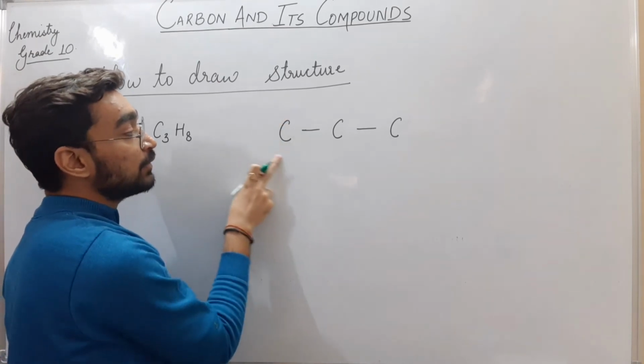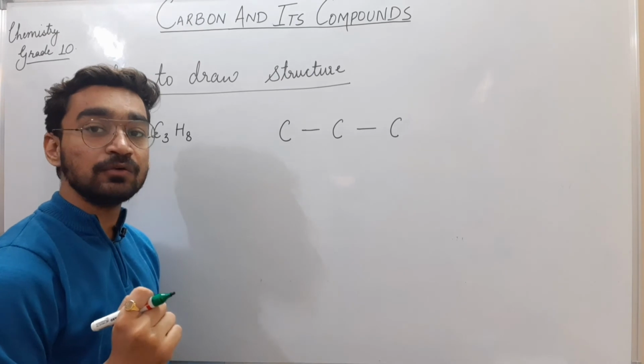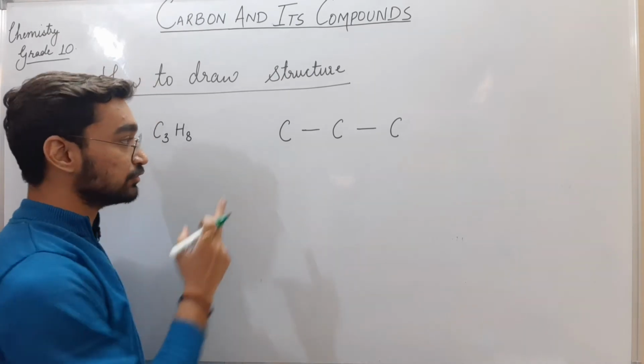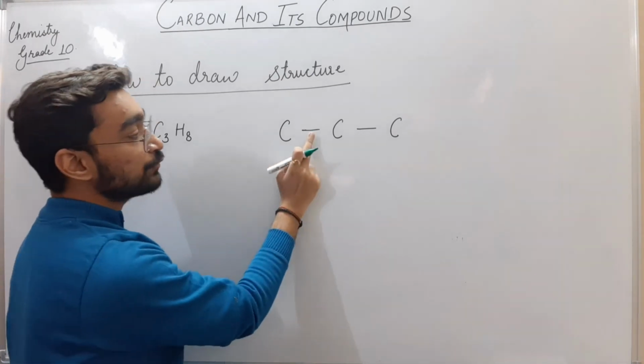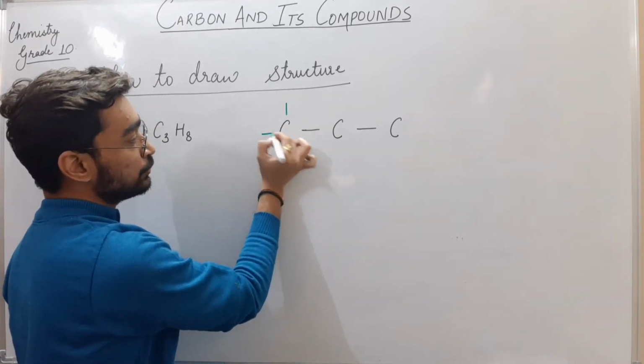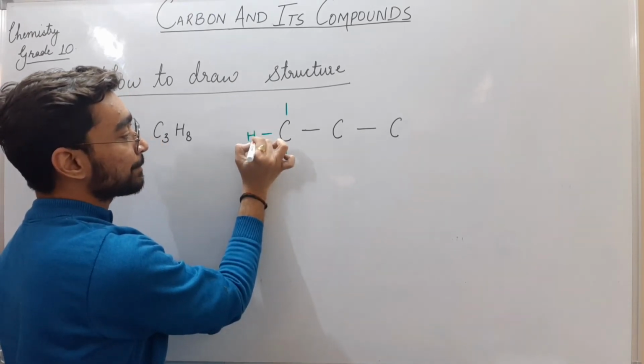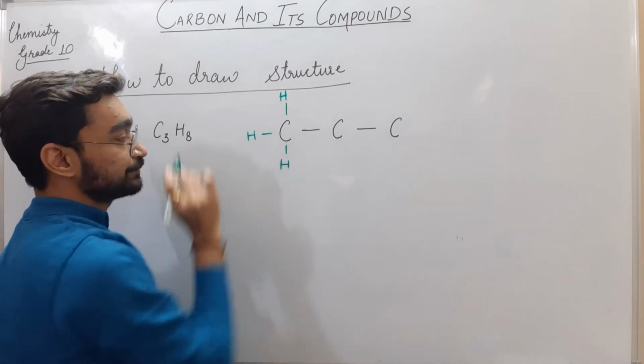Look, this carbon atom needs 4 single bonds. It has the tetravalency, it requires 4. So 1 is already there, means 3 more. So 1, 2, 3 hydrogens will attach to the 3 sides.